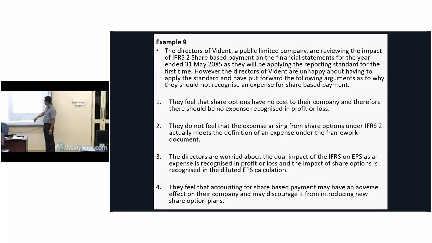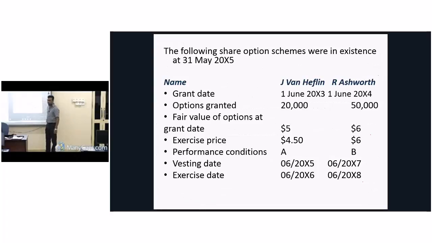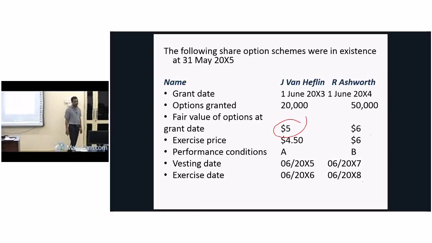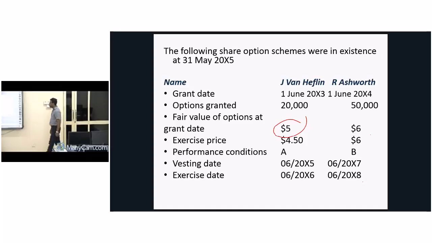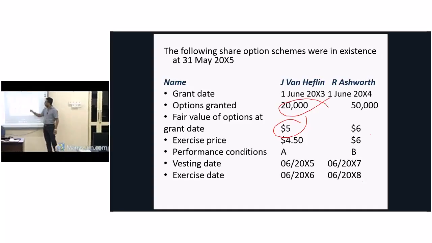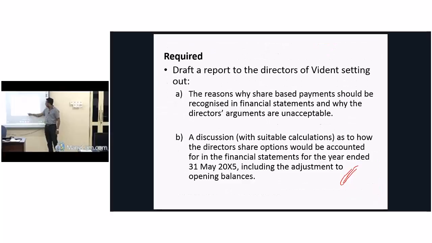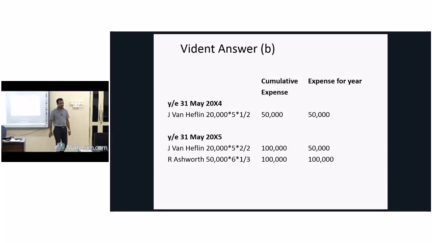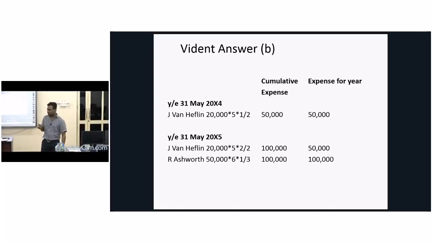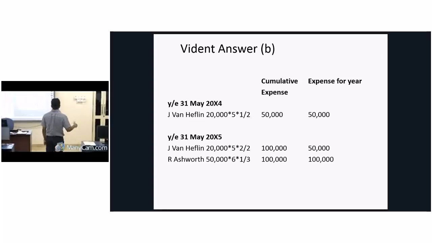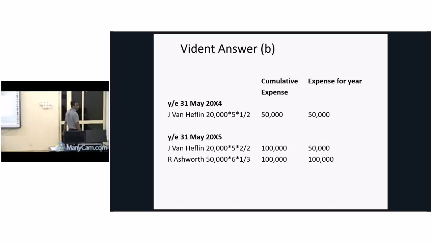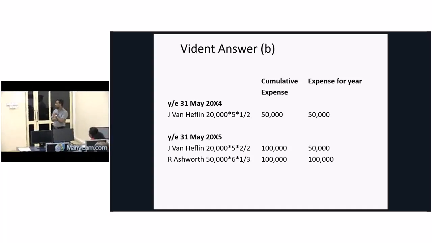That's a condition. Fair value on the grant date is how much? 5 rupees. How many shares? Now we can take the value from this. 20 into 5 rupees per share on the grant date, divided by 2, into 1. Why? This is the first year, right? Then its total is 50,000. Profit and loss account debit 50,000. We have to credit. It's equity settled. Other reserve account credit 50,000.